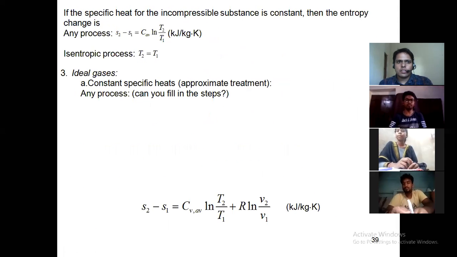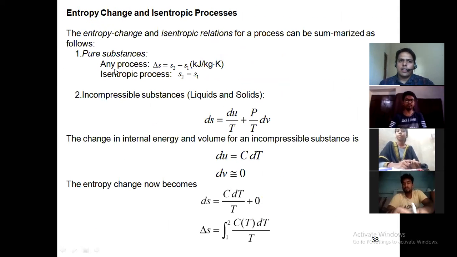Now let us find the entropy change. In case of a pure substance, the entropy change is delta S = S2 minus S1, which we can find directly. But in case of an incompressible substance such as a liquid or solid, we have to find it by using the TdS equation, dividing by T.